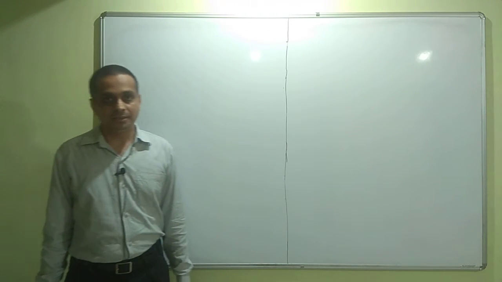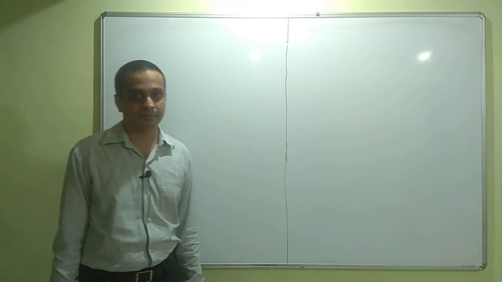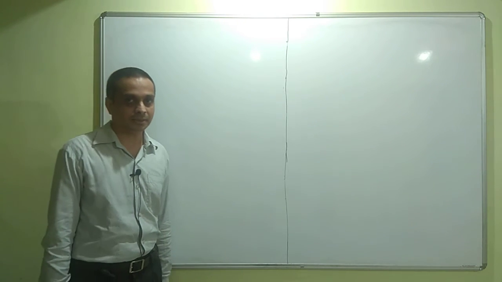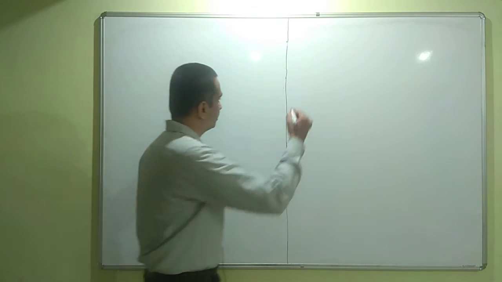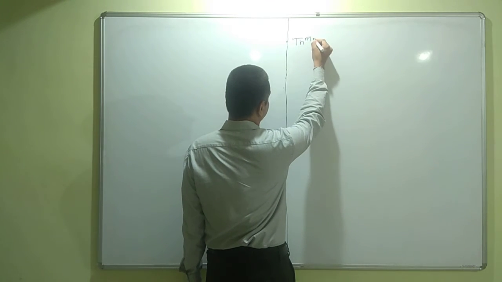Friends, we will see some theorems on countable sets. The first theorem that we will see is this: the countable union of countable sets is countable.